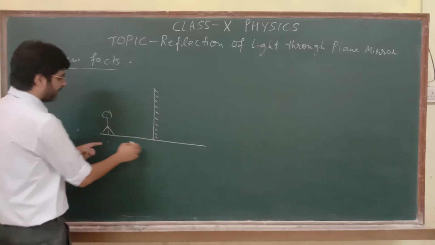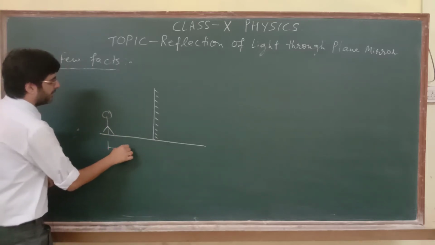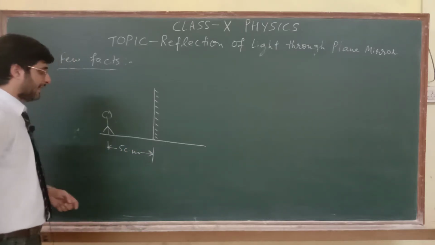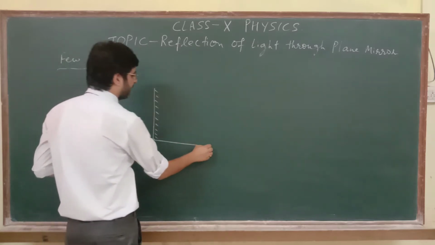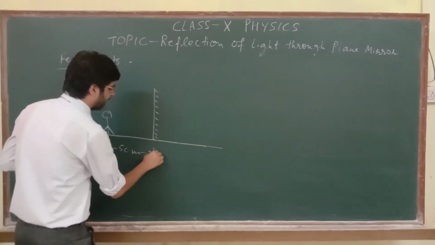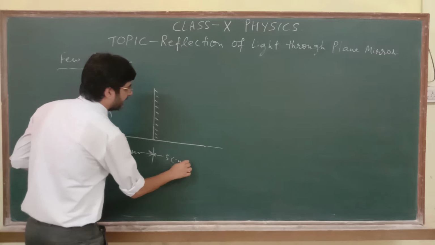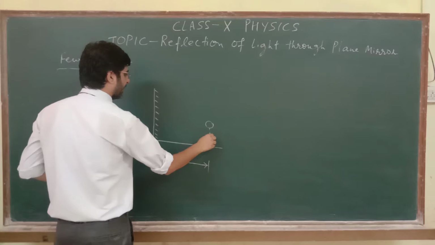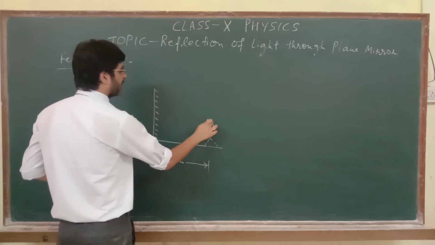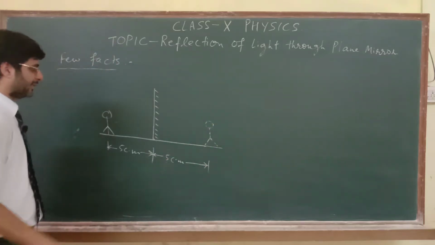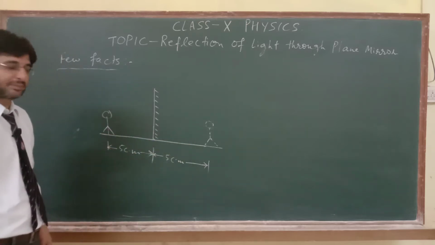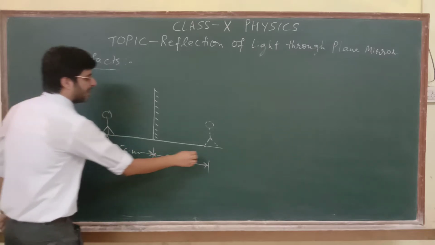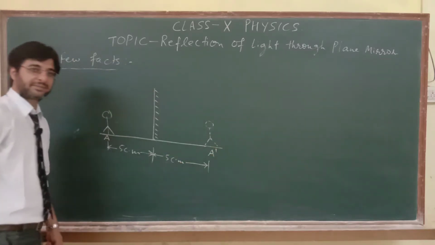Fine. We are standing in front of the mirror, suppose at 5 centimeter distance. Then the image of this person will be formed exactly 5 centimeter at the back side of the mirror. The image we have to draw by dotted line. So this is the image of this person. Suppose the object was initially at position A, the image is formed at A dash.